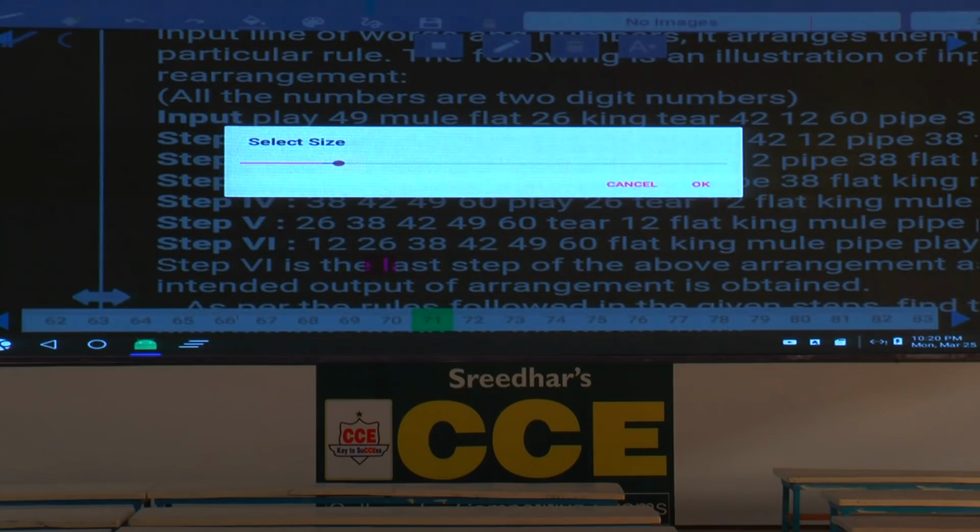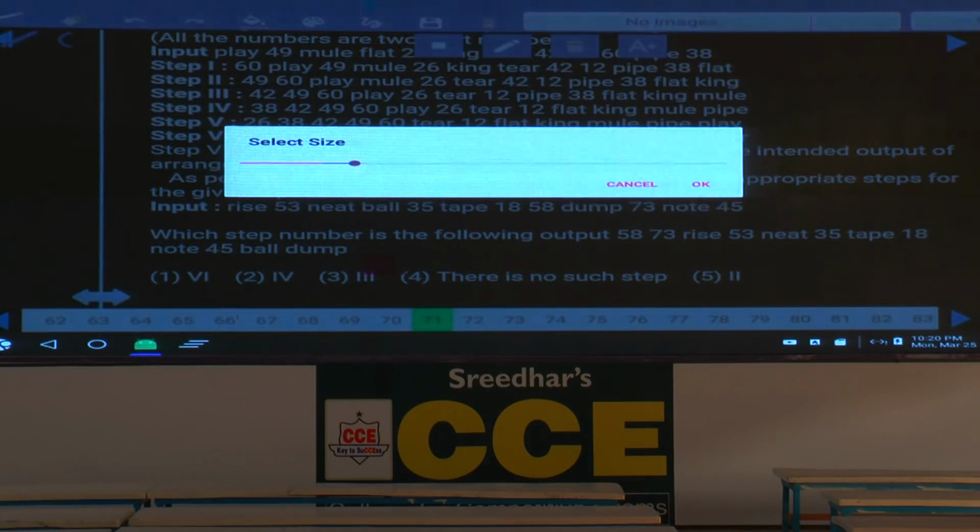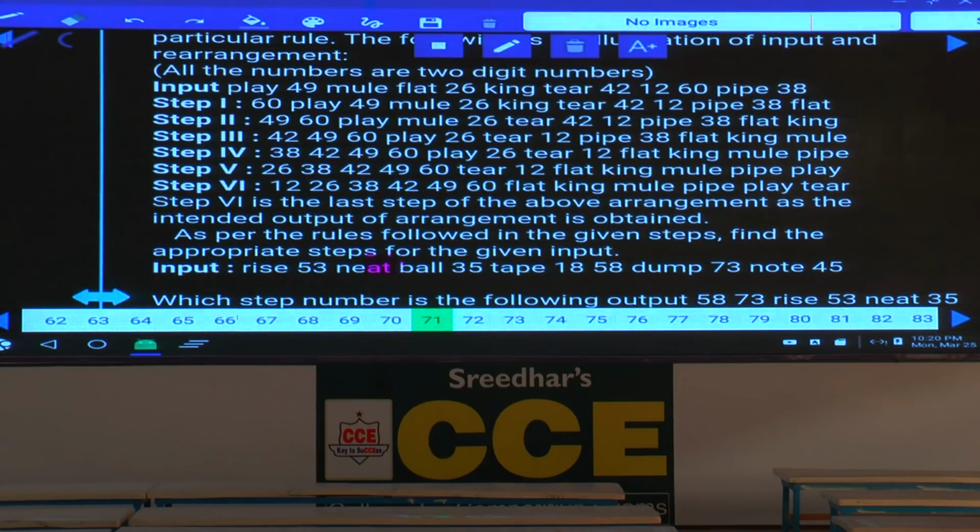As 12 elements are there, how many steps are there? There are exactly 6 steps, which implies that in each step exactly 2 elements are arranged. Then find out the logic among the given numbers. First 6 numbers were arranged: 12, 26, 38, 42, 49, 60. All the numbers are arranged in the ascending order, and flat, king, mule, pipe, play, and tear, the words are also arranged in the alphabetical order. Numbers in the ascending order and words in the alphabetical order.